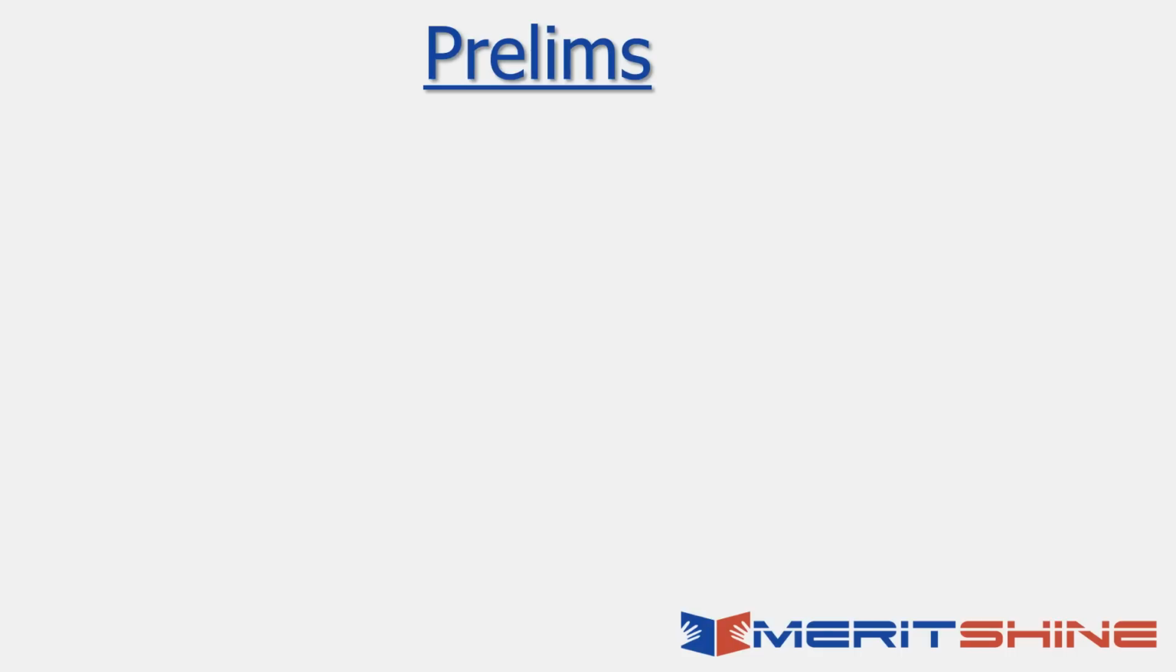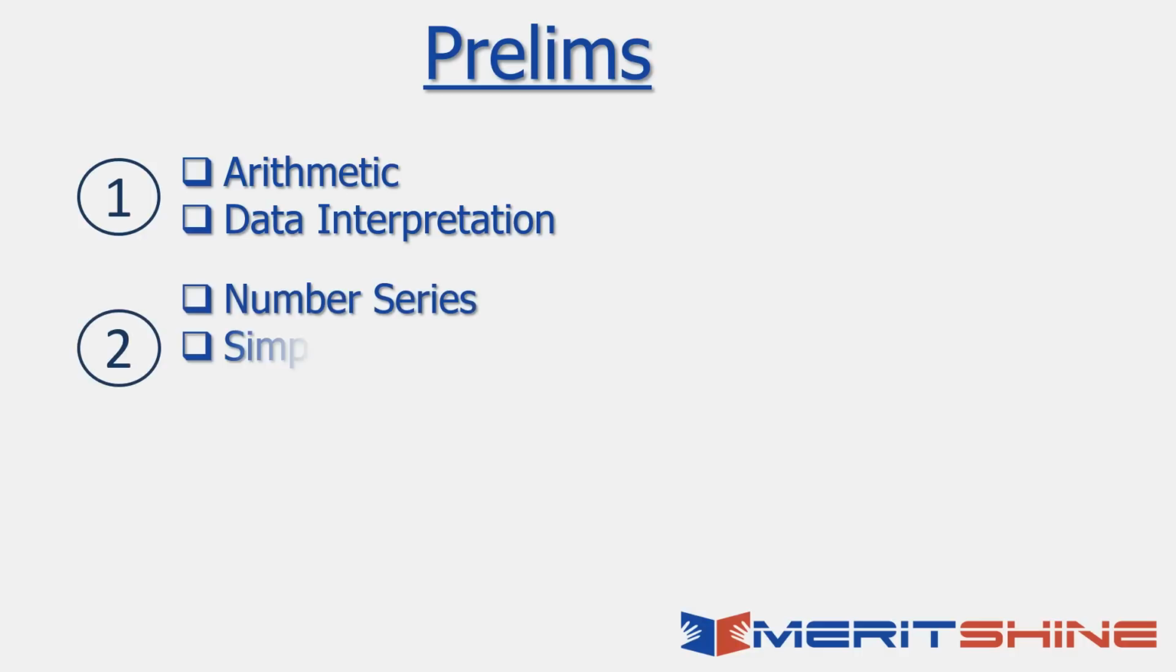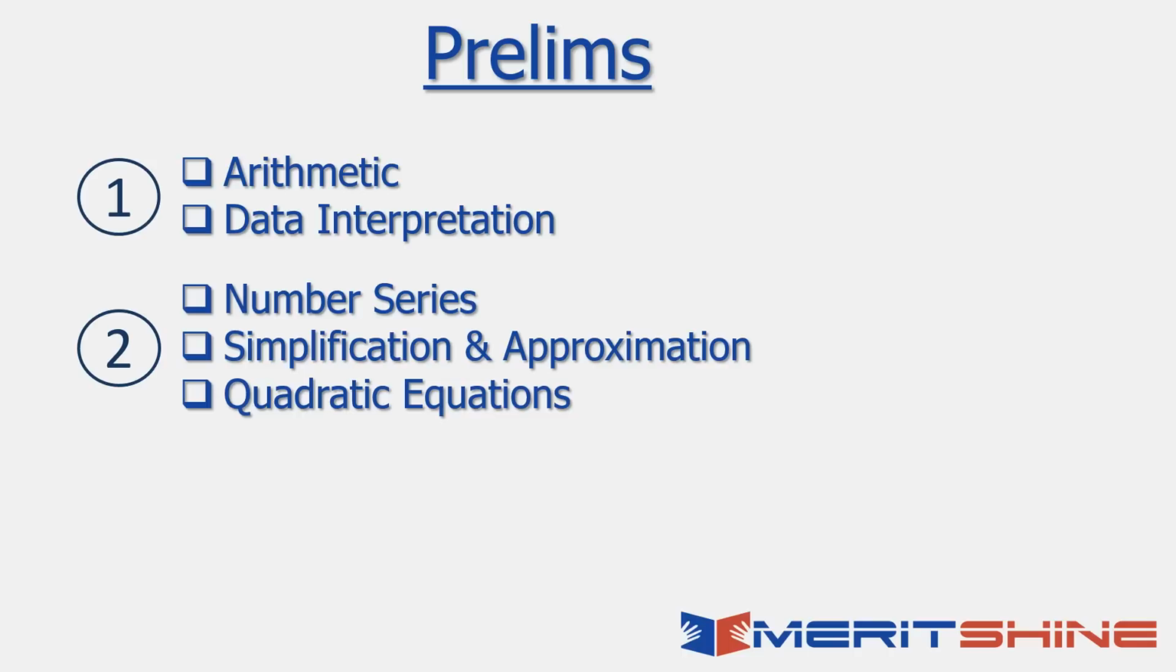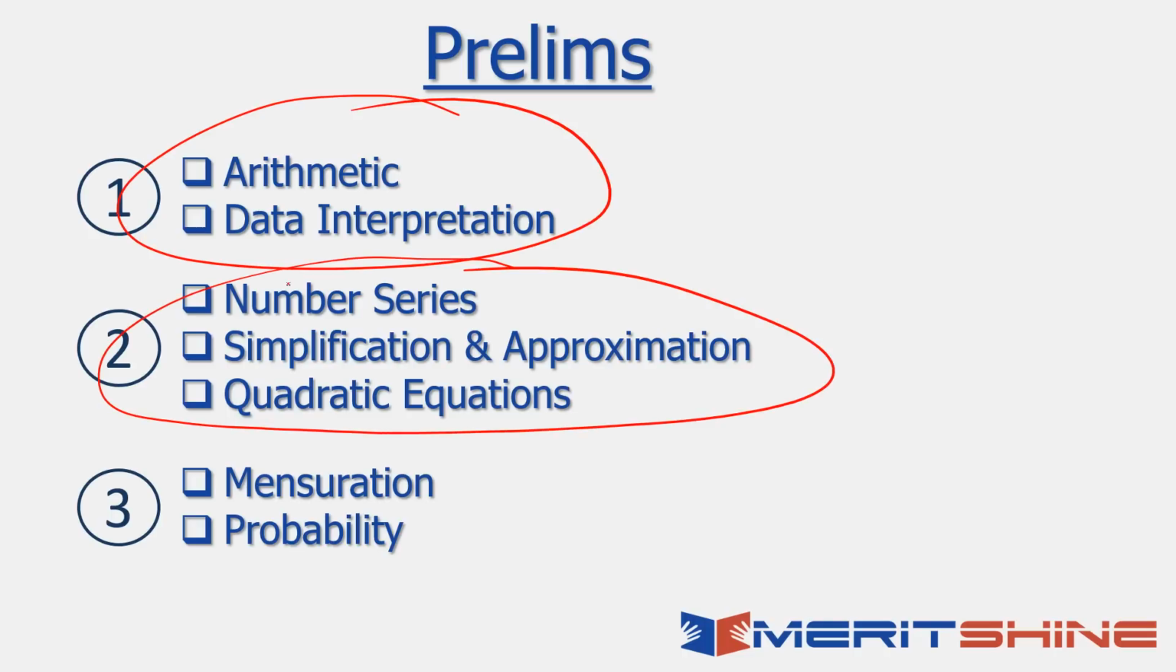I would broadly categorize it into three parts. Number one, arithmetic and data interpretation, the most important one, the one that causes most trouble to most of the people. Number two has three parts: number series, simplification, approximation, and quadratic equations. And number three, mensuration and probability. If you ask me, this is the complete syllabus of prelims as well as mains. There are some differences, we'll talk about them. Arithmetic, data interpretation, number series, simplification, approximation, quadratic equations, and mensuration, probability.